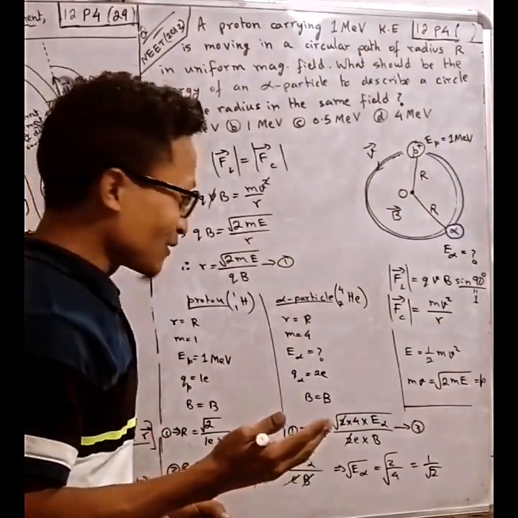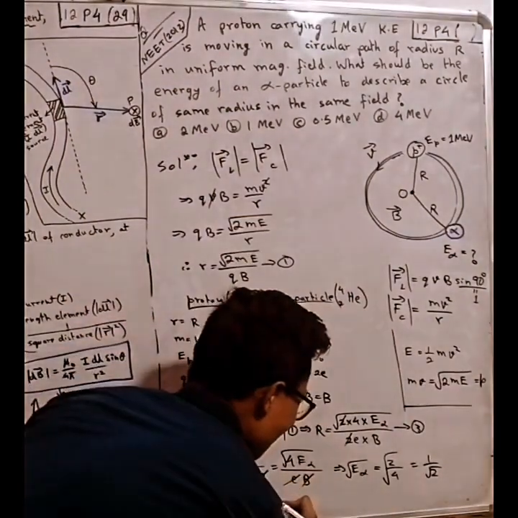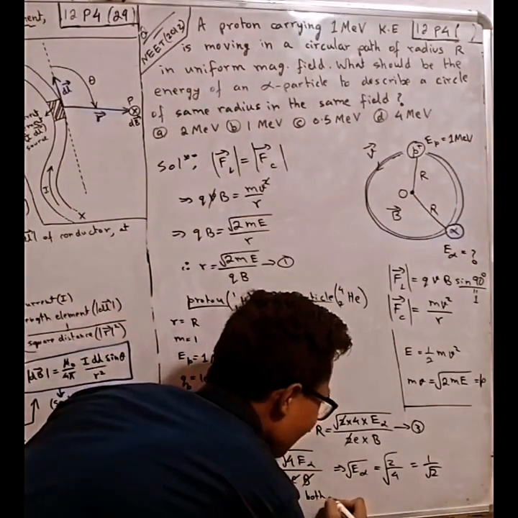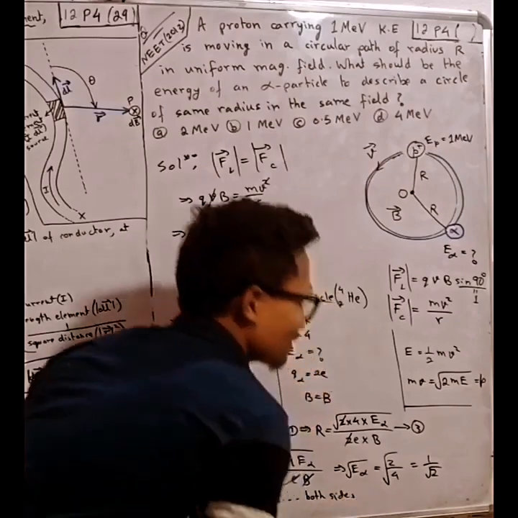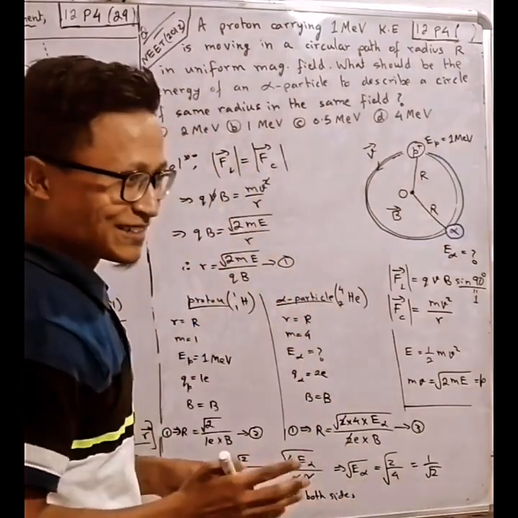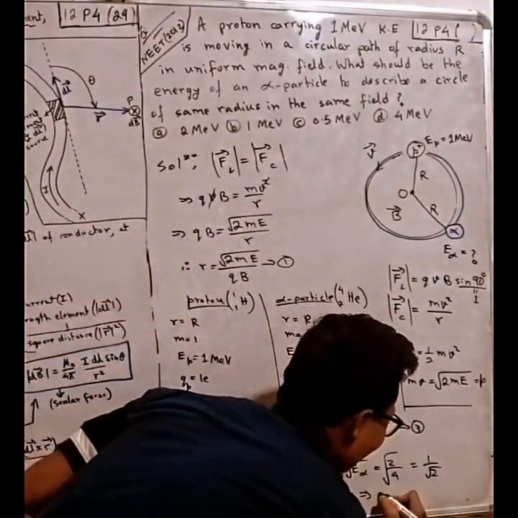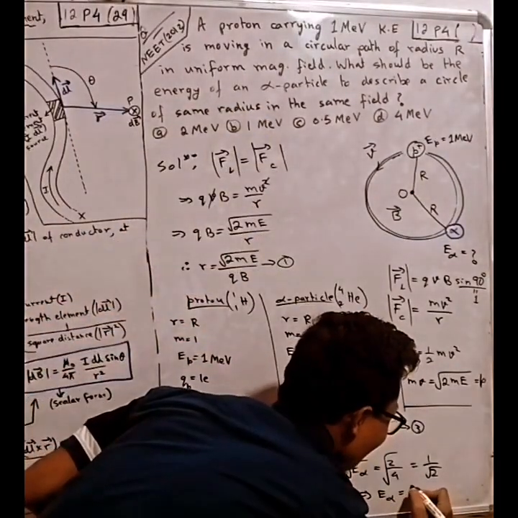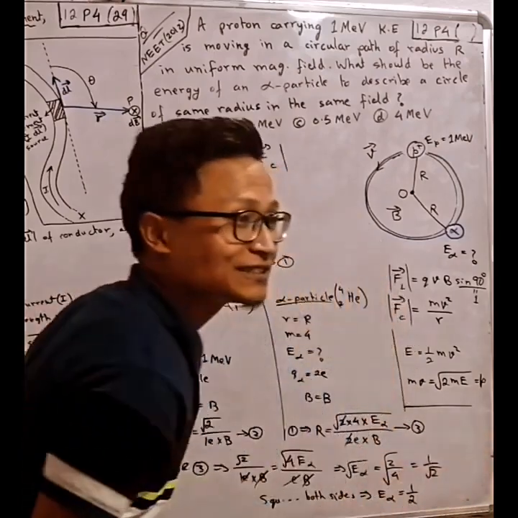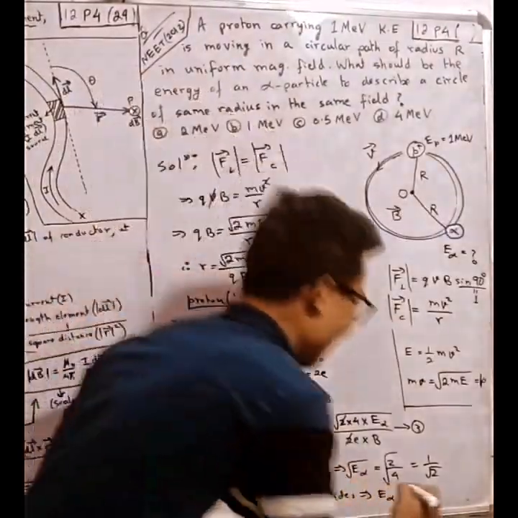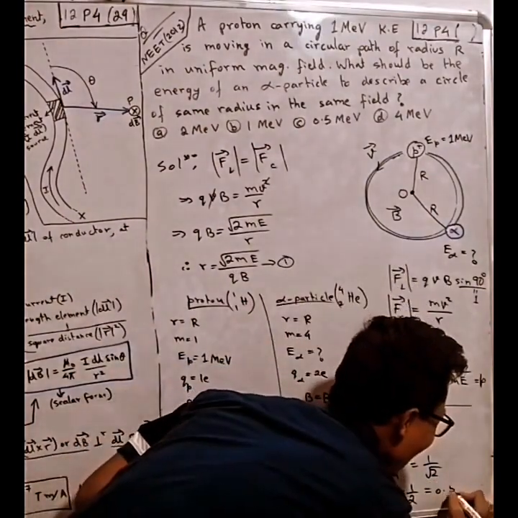By squaring both sides. You cannot just eat the root, you have to do something. And then what do we get here? E alpha is equal to 1 by 2. Use a calculator. How much? 0.5.